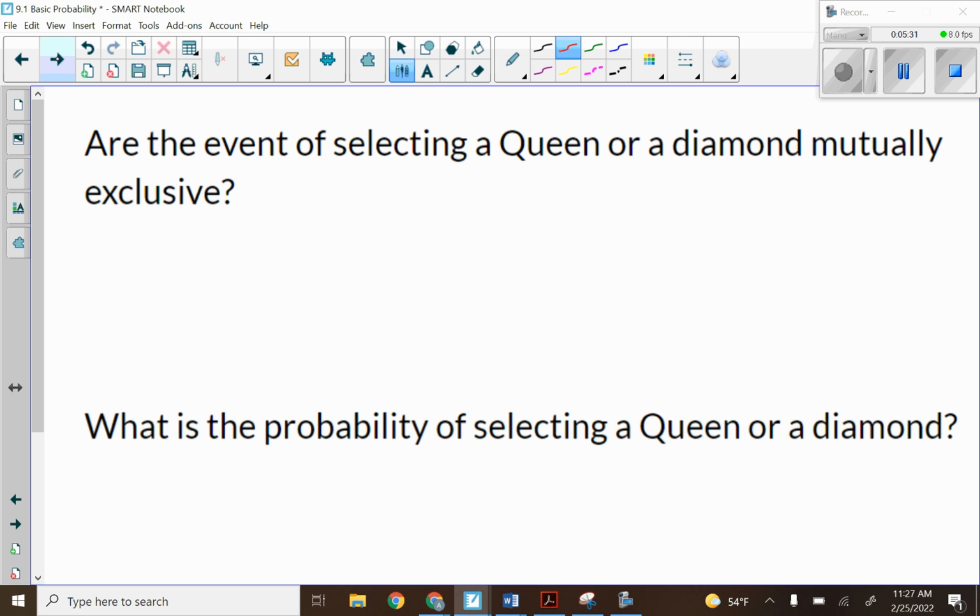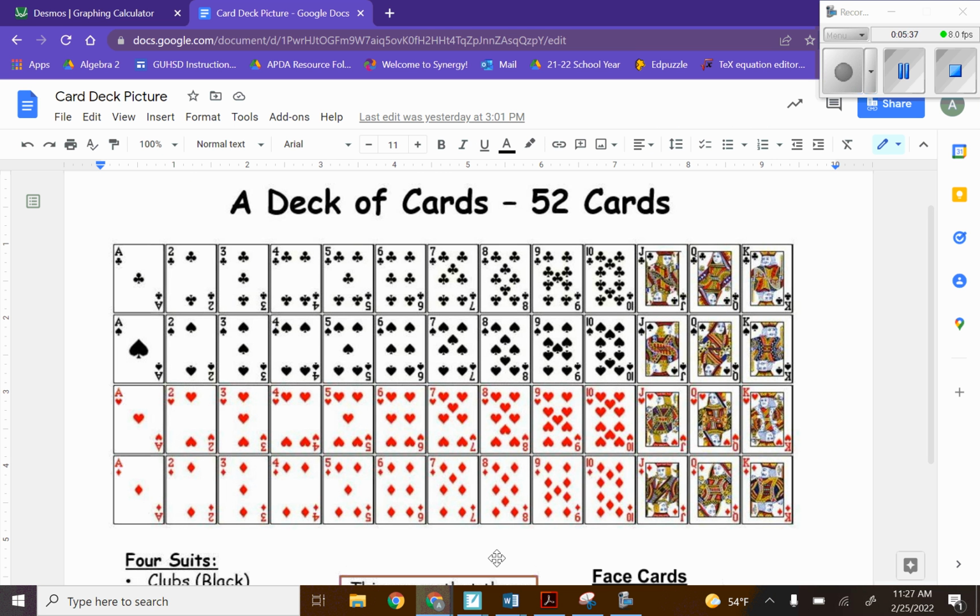Right. Are the events of selecting a queen or a diamond mutually exclusive? So if I look at my deck of cards, I look at my queens, and here we can select this queen that is a diamond.